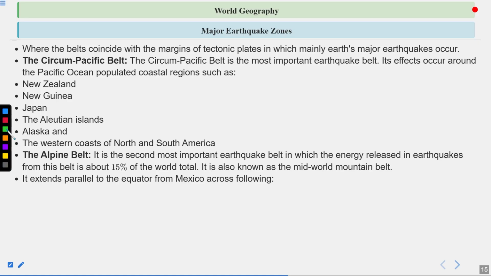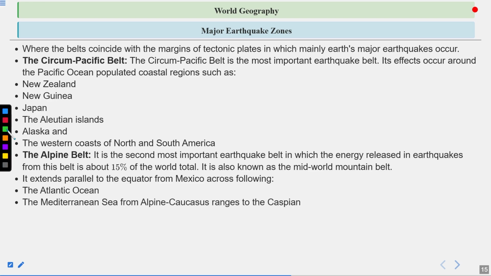It extends parallel to the equator from Mexico across the Atlantic Ocean, the Mediterranean Sea, from Alpine Caucasus range to the Caspian, Himalayas mountain and adjoining lands. So as I was saying, the alpine belt is this whole area, the upper side of the Mediterranean Sea and the area around Himalayas. So these are the areas and they consist of 15% of the world's total earthquakes.